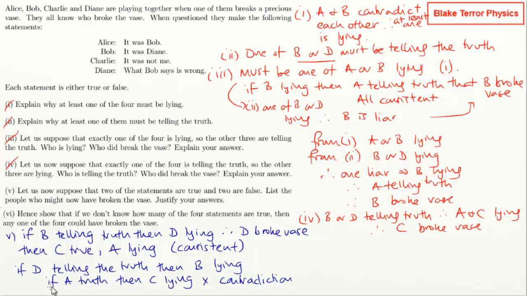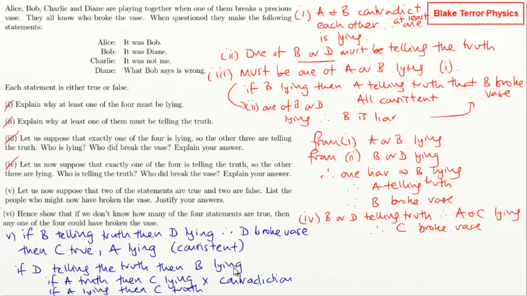But if we had that D is telling the truth, B is lying, then if A is lying, then C is telling the truth. So does that work then? D is telling the truth, C is telling the truth. So it's not Diane, because D is telling the truth, saying that Bob is lying. Right, so it's not Diane.